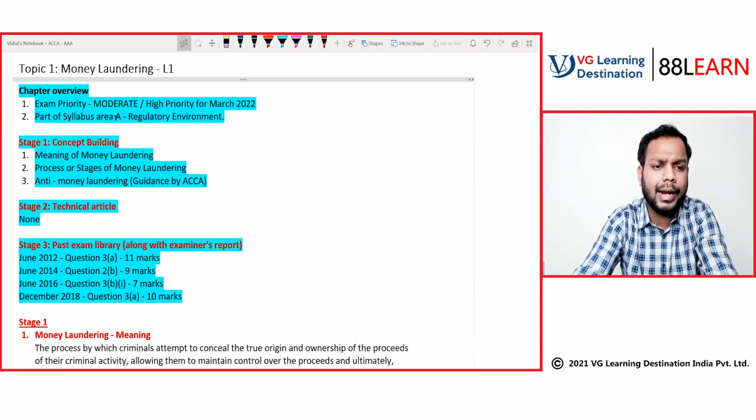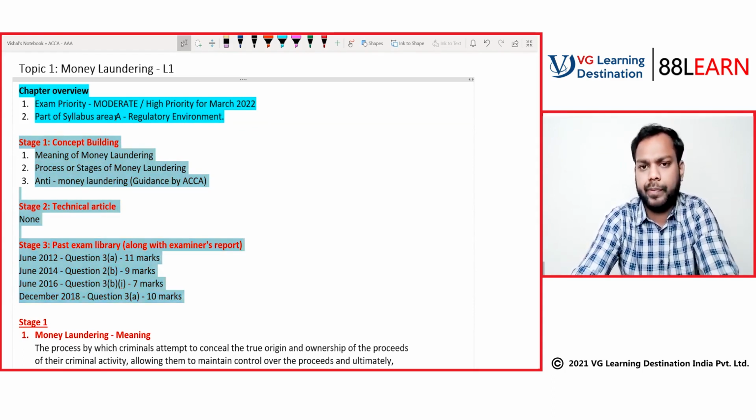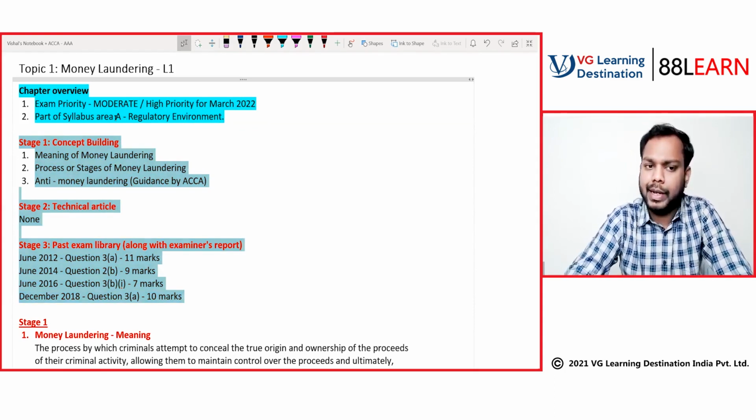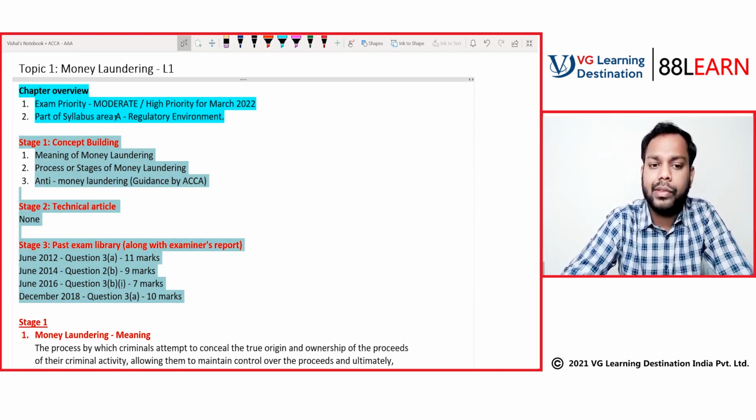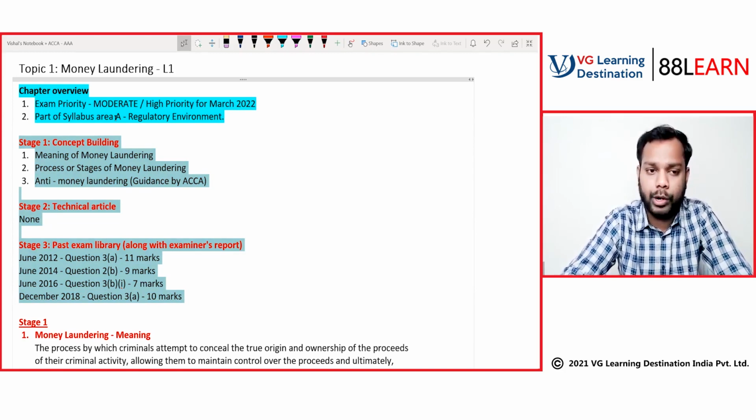As I have discussed in my orientation, all the topics will be divided into 3 stages. One is concept building, second is the discussion on the technical articles if there are any, and stage 3 will be the past exam library along with the examiner's report.